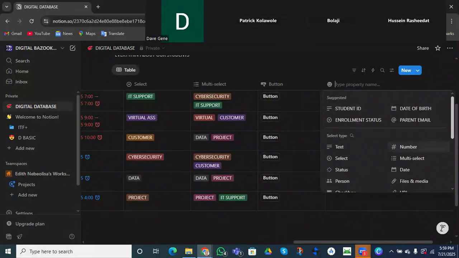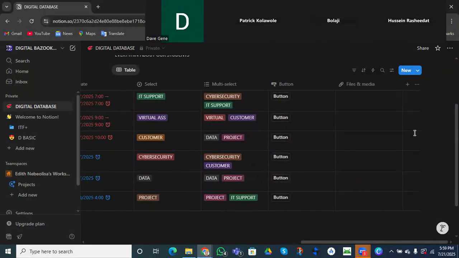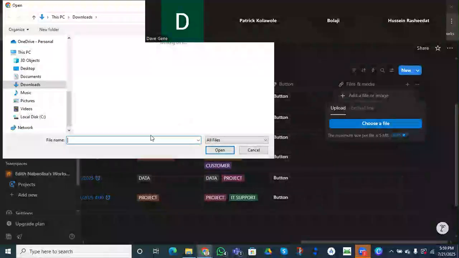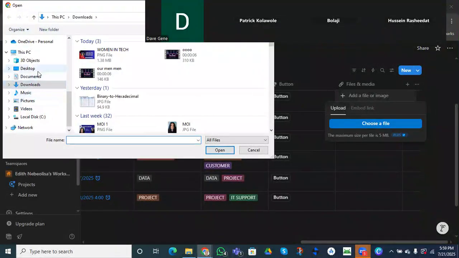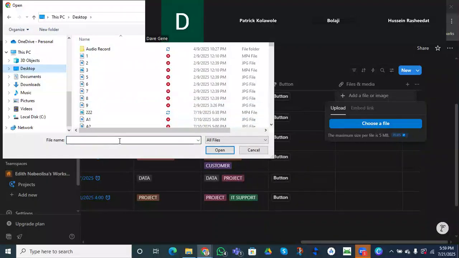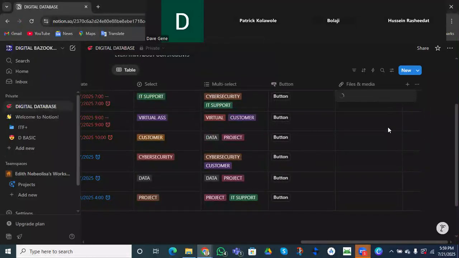And I don't think there's any other one left. Files, yes, we can add a file. Let's say the students don't understand the kind of IT training we are giving. So we can decide to add some files for them to understand. So let's say I come to this place and I'm looking for IT. This should be a picture of our IT support. So I can bring it in. That means they will be able to see the files, right? This is the file.